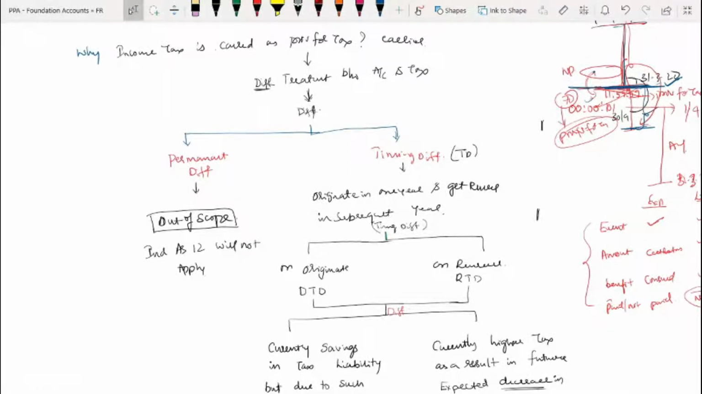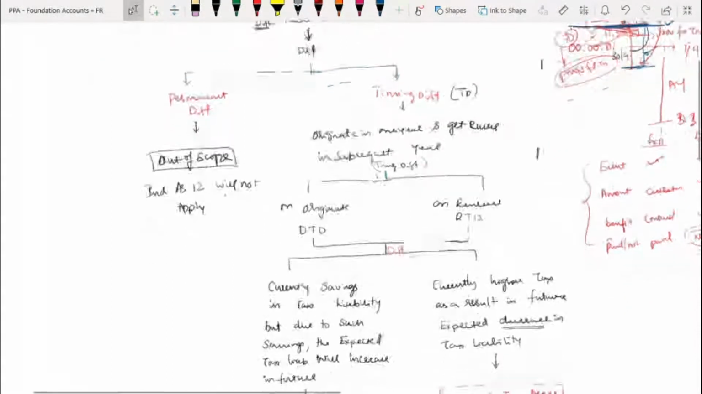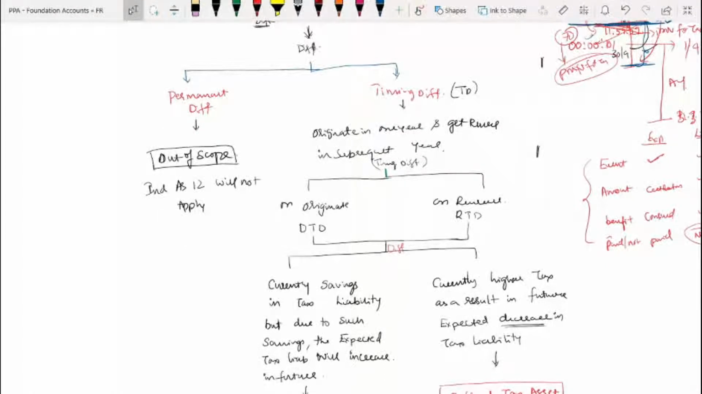Such differences may result in two types. One is where currently you pay less tax, that is, savings in tax has occurred, and because of this, in future your tax liability is expected to increase. Then it is called deferred tax liability. In the same way, suppose currently as per tax provisions you are bound to pay higher tax, but because of this your future tax is expected to reduce. Got it? Such a situation results in a deferred tax asset, that is, currently higher tax, and in the future your expected tax is savings.